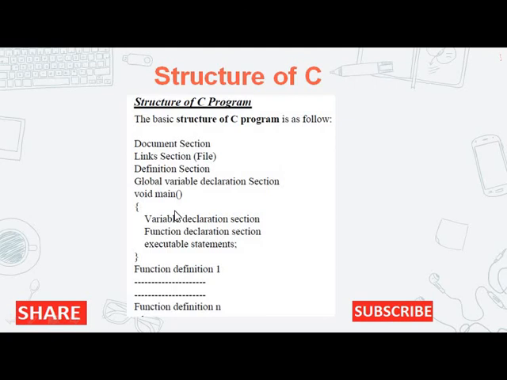Void main is the main function, the main method of the C program. If we do not use the main method, we are not able to run the program, so make sure you write the main function. And void is the data type. If we write void, it means it returns nothing, it returns 0. There is no problem with that, and that's the structure, so we will always use void here.